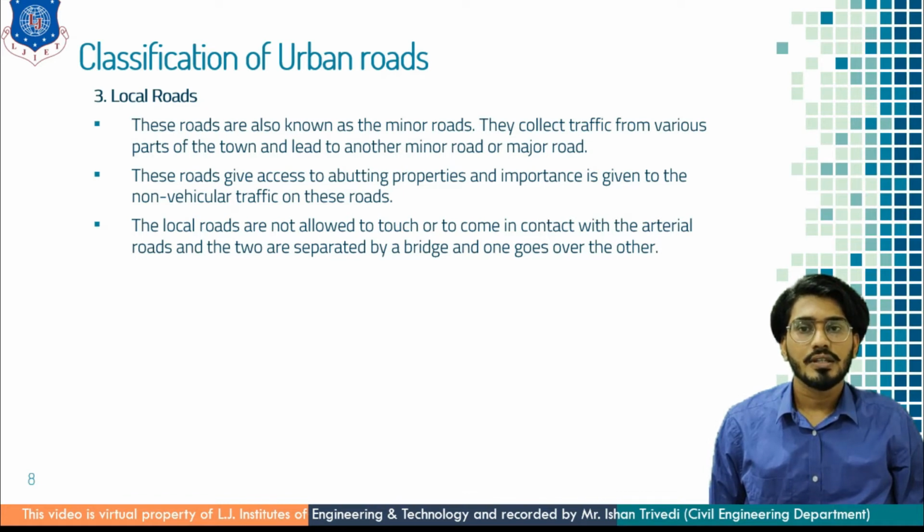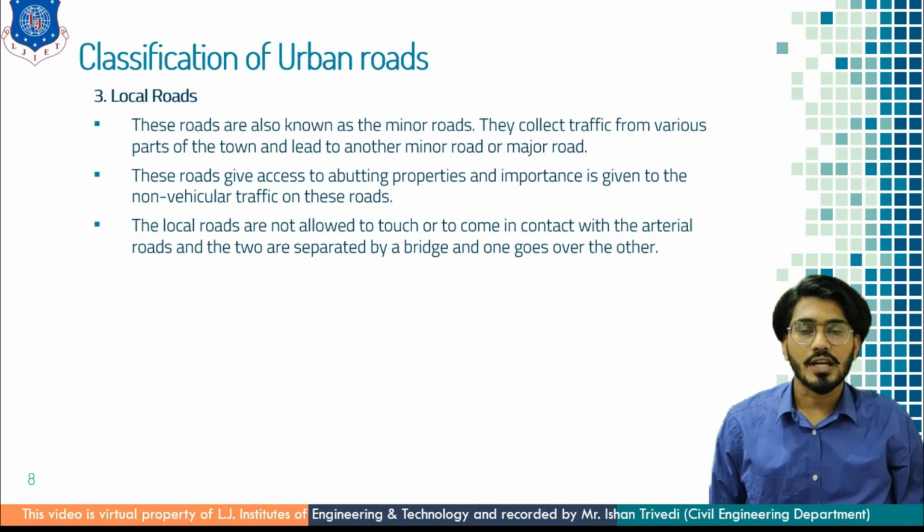These roads give access to abutting properties or nearby properties, and importance is given to non-vehicular traffic. Non-vehicular traffic means pedestrians and those who are using cycles or bicycles on the roads.